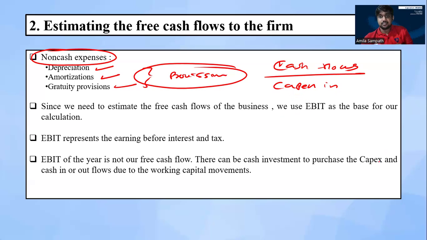Not only that, we need to adjust cash inflows or outflows due to working capital movements, such as an increase in trade receivable, a decrease in trade payable, or whatever. Movements in trade receivable, trade payable and accrued expenses, we need to adjust into our NOPLAT. Then we can calculate our free cash flow to the firm.